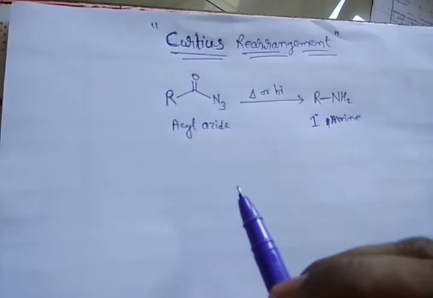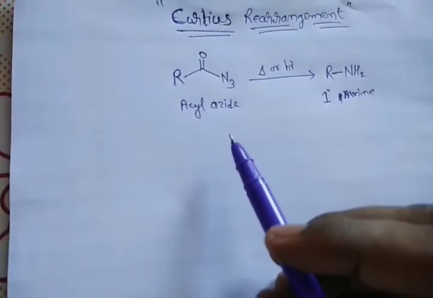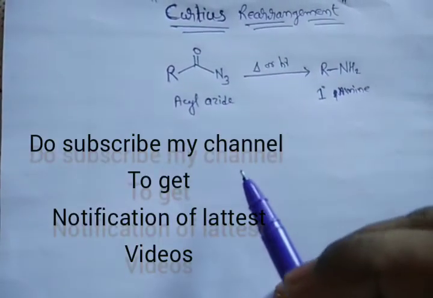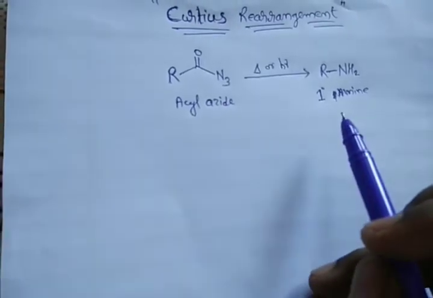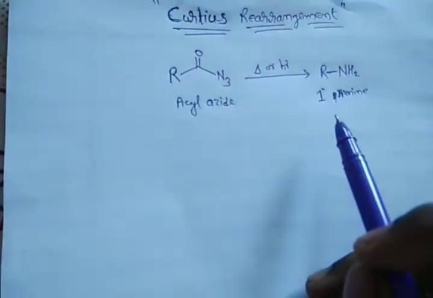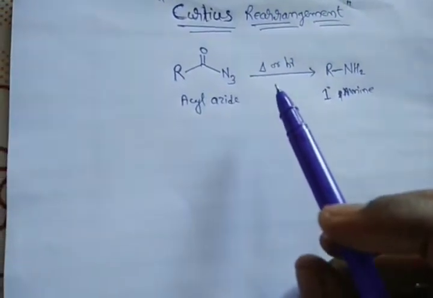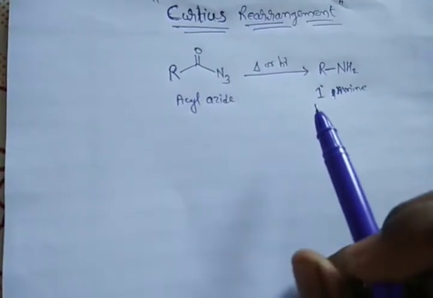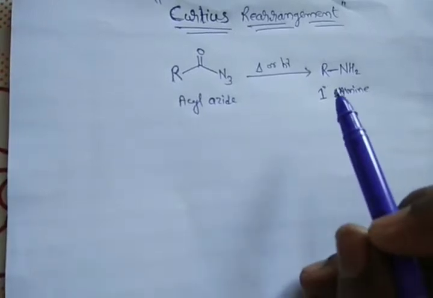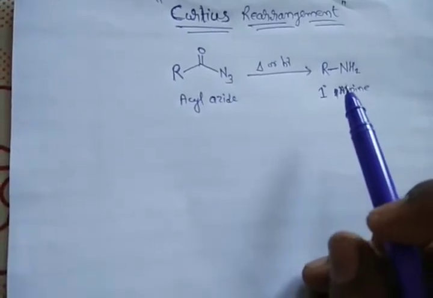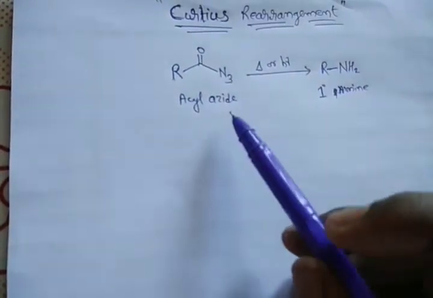Today we will see another rearrangement reaction, and its name is the Curtius rearrangement. In this rearrangement, there is a conversion of acyl azide into the corresponding primary amine. This reaction is carried out in the presence of heat or photolysis, and as we have seen in the Hofmann rearrangement also, the primary amine product has one carbon atom less than the starting material.